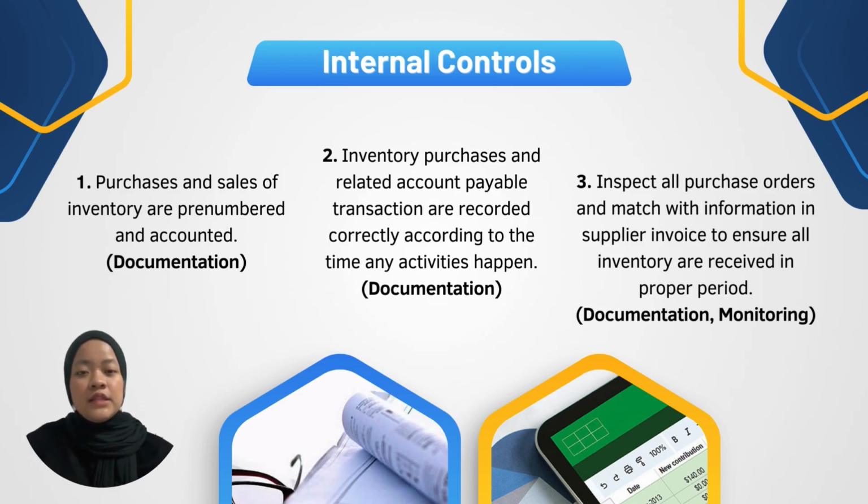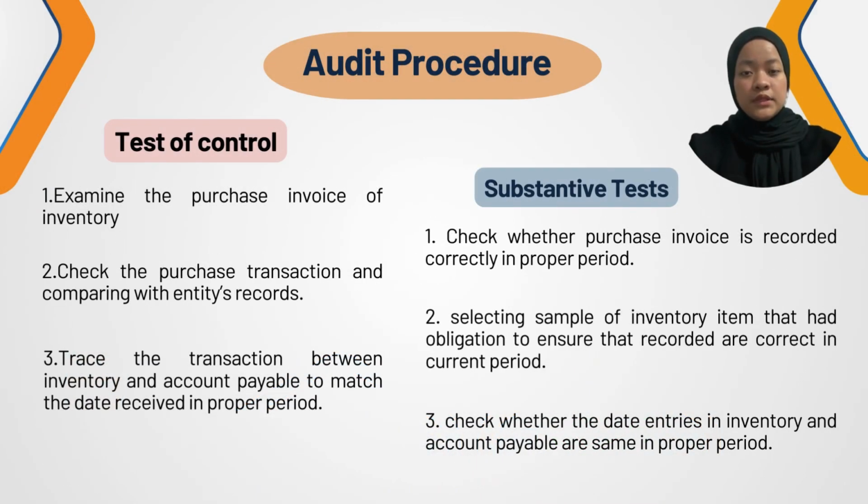And thirdly is inspect all purchase orders and match with information in supplier invoice to ensure all inventory are received in the proper period, called documentation or monitoring. Audit procedure. For test of control, first examine the purchase invoice of inventory. Second, check the purchase transaction and compare with the entity record. Third, trace the transaction between inventory and account payable to match the date received in proper period.